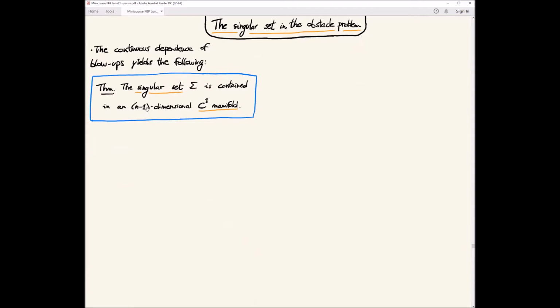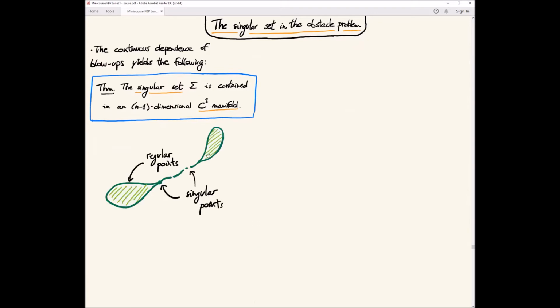The n-1 comes from the fact that this is the largest dimension of the zero level set of these polynomials. So if we are in 2D, we are saying that the singular set is contained in a C1 curve. For example, in 2D we have a picture like this, and the theorem is saying we have some regular points, and then we might have some singular points that could look like this. This is our cusp, and here you could have, for example, any subset of a C1 curve. But by this theorem, this is the worst that can happen.